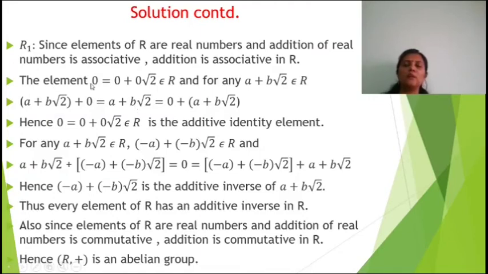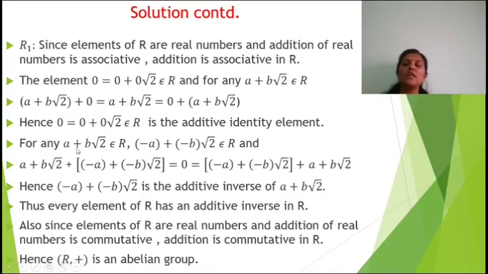Now the element 0, which we can write as 0 plus 0 root 2, is an element of R. Then for any a plus b root 2 in R, a plus b root 2 plus 0 is equal to a plus b root 2, which is equal to 0 plus a plus b root 2. Hence 0, that is 0 plus 0 root 2, is the additive identity element.